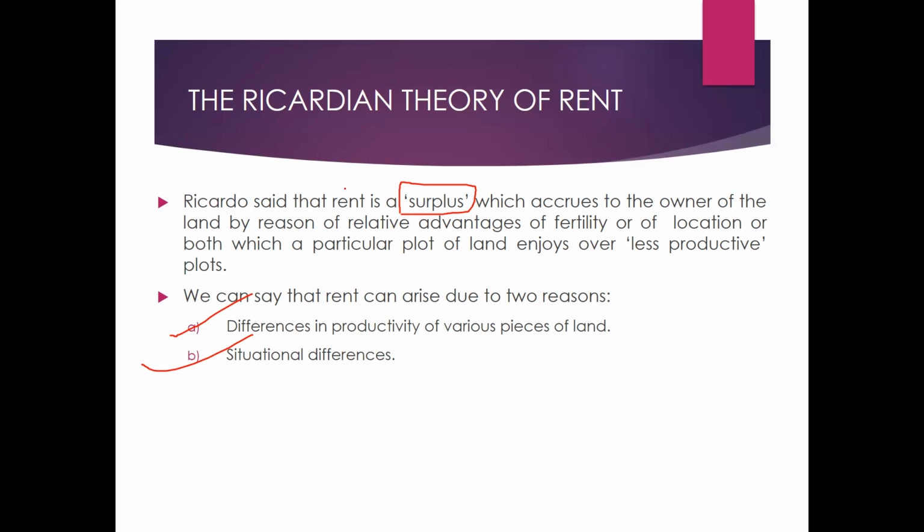That is why Ricardo said rent is a surplus which accrues to the owner of the land by reason of relative advantages of fertility. If the land is for agriculture and the productivity is high, it would be costlier compared to barren land where we cannot grow or produce anything, which would be at a lesser price.